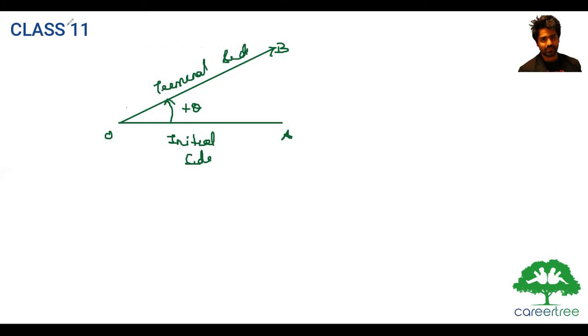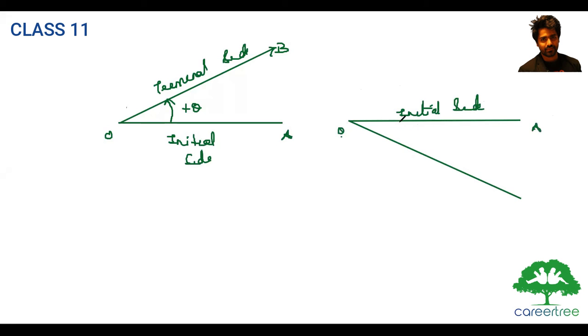Now let's say I have another ray OA, and I draw another side like this. So this is my initial side OA, and the terminal side OB, and this is minus theta because it is clockwise rotation.